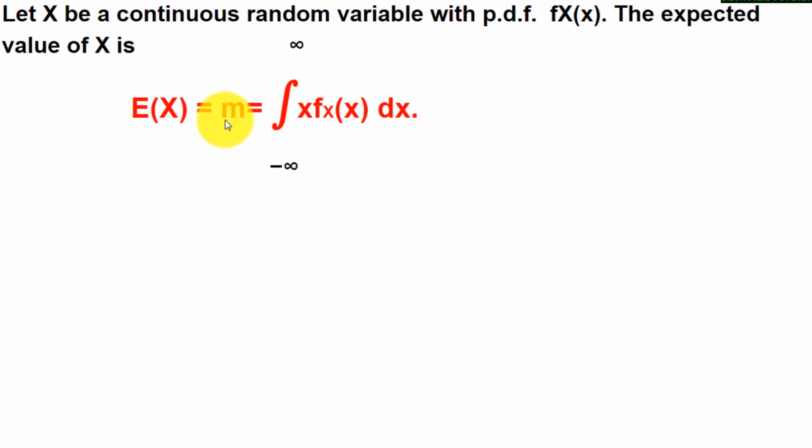we can write, when we are saying continuous, it is defined over limits. What are the limits? The limits are defined from minus infinity to plus infinity. The same one, that is E of x, the expected value, is equal to m, the mean, defined from the integration minus infinity to plus infinity x into fx of x dx, where this x indicates small x, that it takes all the values, and f of x is nothing but the probability density function.